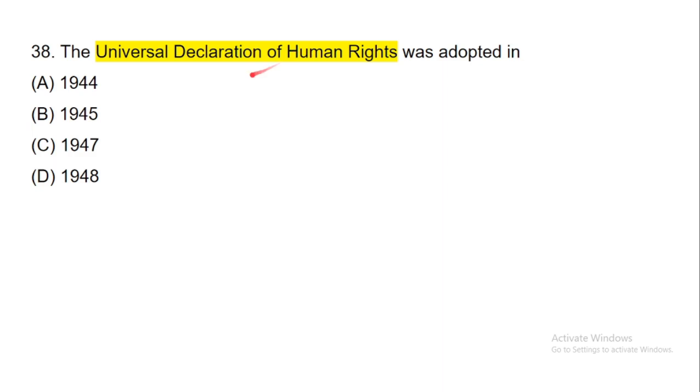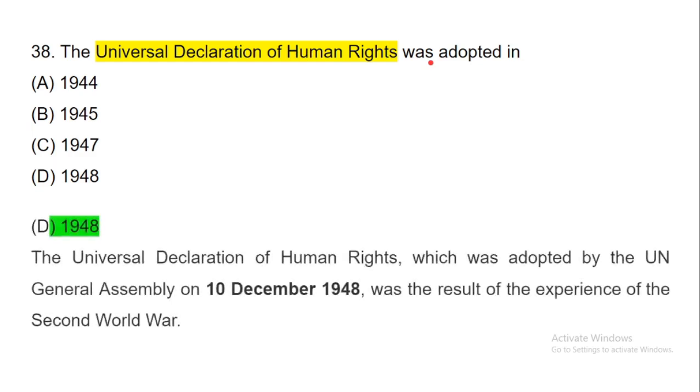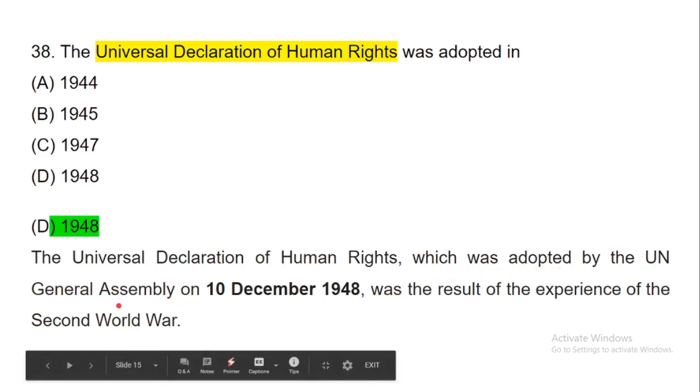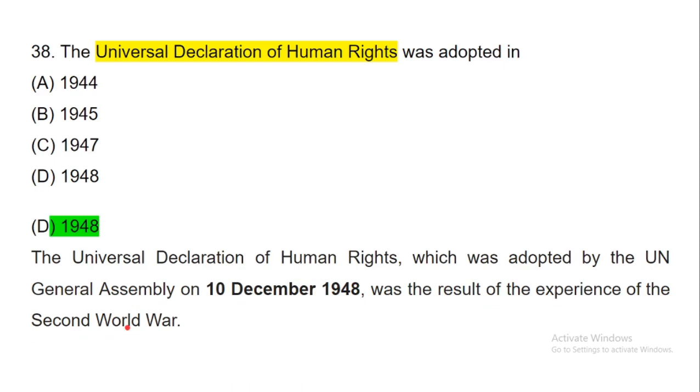Now next question, the Universal Declaration of Human Rights was adopted. The UDHR was adopted in the year 1948 by the United Nations General Assembly on 10 December 1948, and was the result of the experience of the Second World War.